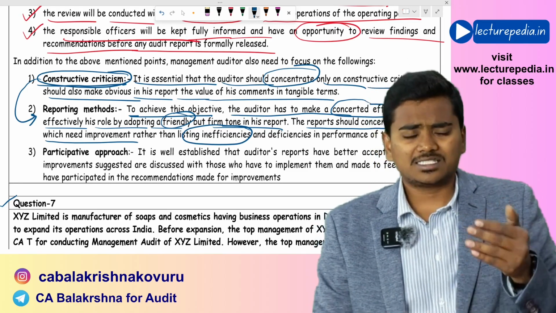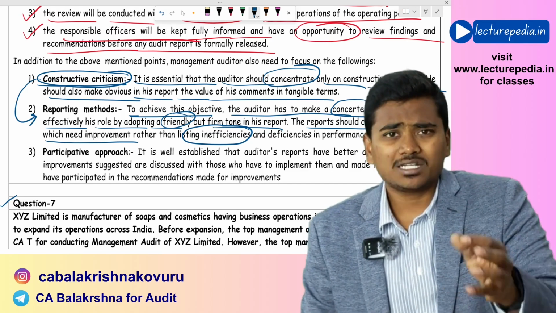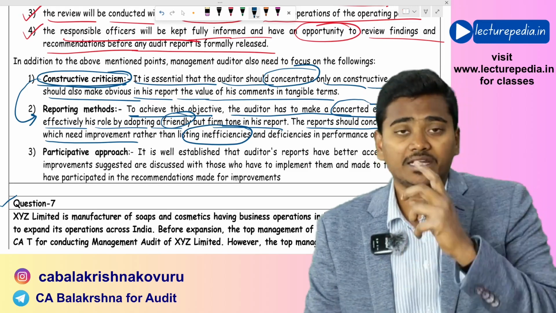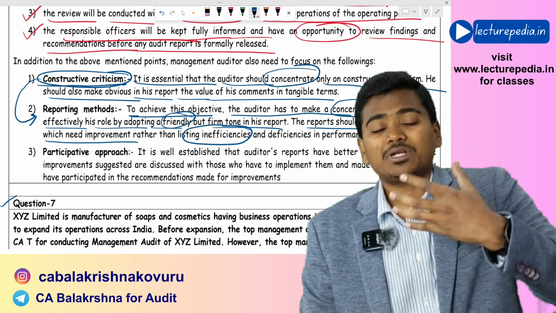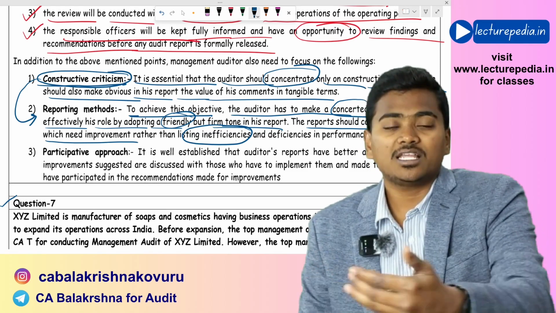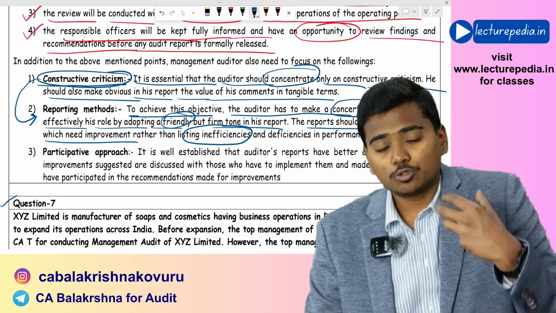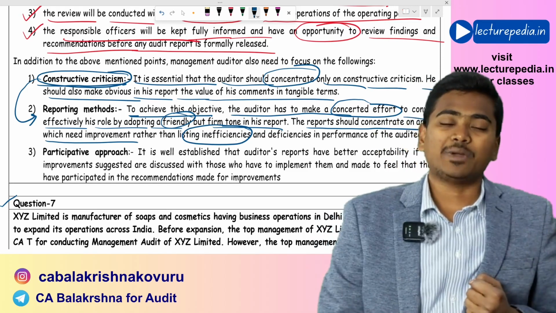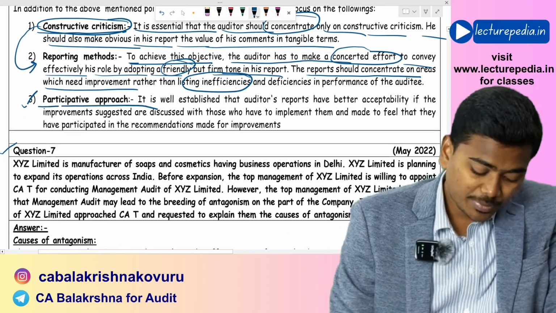Instead of just listing all the wrongs, all the faults and all the inefficiencies in the entity, the auditor needs to suggest the improvements that can be made to the various procedures and processes in the entity. Okay, this should be his approach while preparing the management audit report. And he should adopt a participative approach.